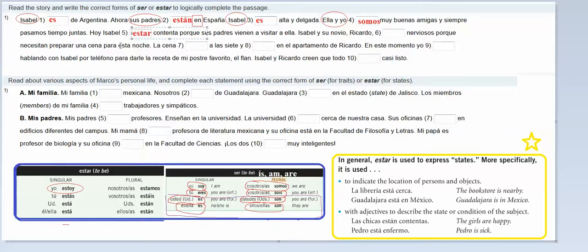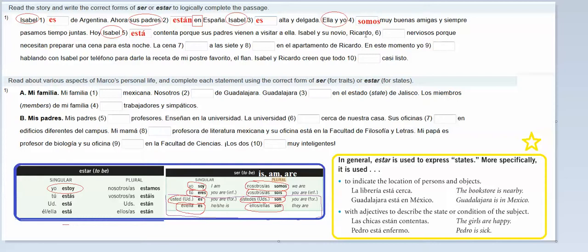Okay, and who is it that's content or happy? It's Isabel, which is the same thing as she. So then I go over here to my estar chart, here's she, and I would change estar to está. Okay. Está contenta porque sus padres vienen a visitar a ella, so her parents are coming to visit her.